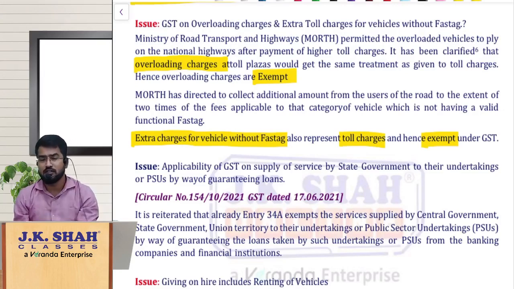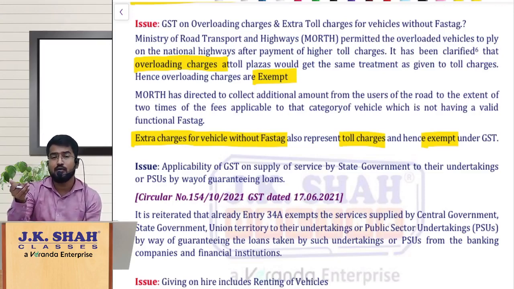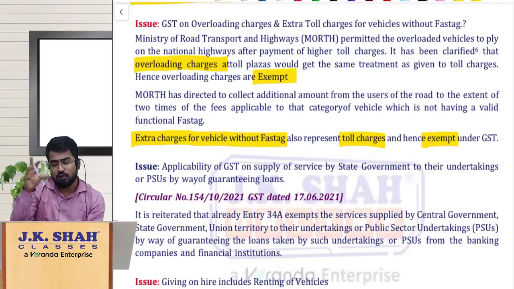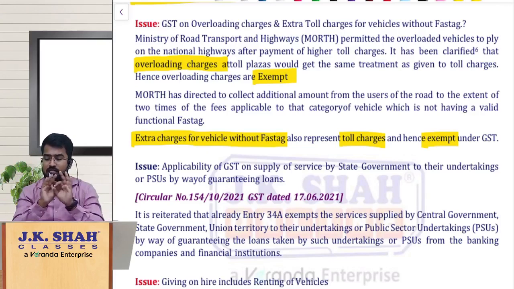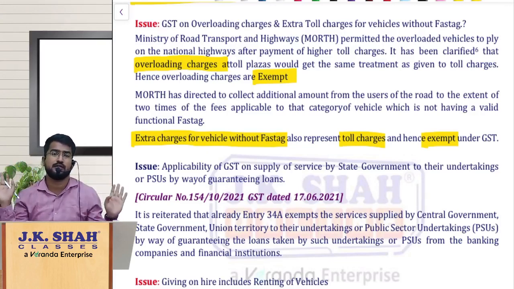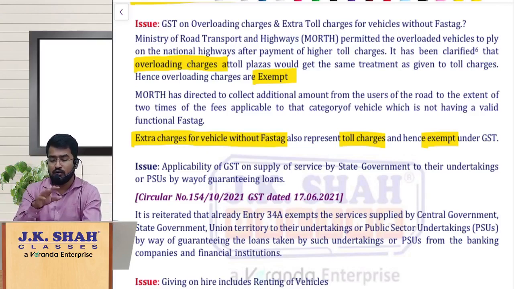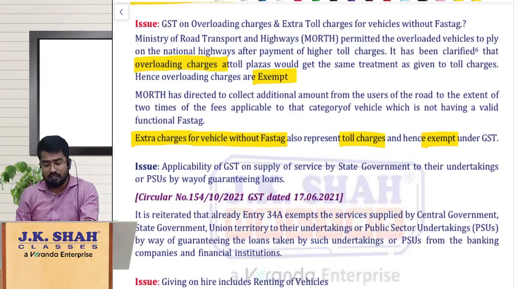So if a vehicle is going with FASTag, 30 rupees they are charging. A vehicle without FASTag, they will charge 60 rupees. What about the taxability of that additional amount charged because I am not carrying the FASTag? Then the government has clearly clarified that these overloading charges or the extra charges collected because there is no FASTag, both are similar to toll charges only, and they will enjoy the exemption. There is no GST on that. So it is clarified that overloading charges and the extra charges for vehicles without FASTag are treated as toll charges itself and will enjoy the exemption. That is the next issue on the clarification.